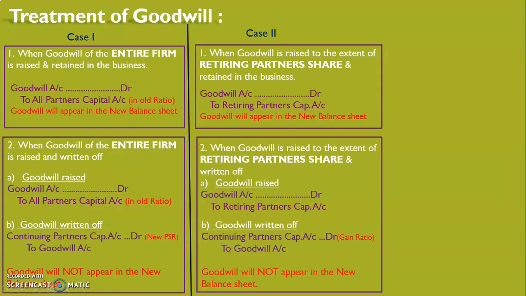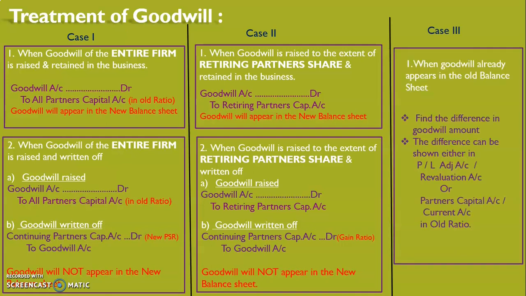And when goodwill is raised to the extent of retiring partner's share and written off, we pass the entry for goodwill raised and then the entry for goodwill written off. The entry for goodwill written off is the same as in the previous case, continuing partners' capital accounts debit to goodwill. But here the continuing partners' capital accounts will be debited in gain ratio.